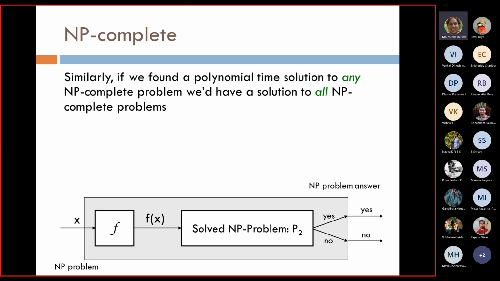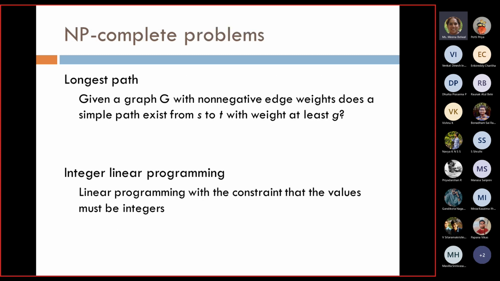So the thing is, if we found a polynomial time solution to any of the NP complete problems, then we would have a solution to all NP complete problems. Because by definition, one NP complete problem can be converted to another NP complete problem. So I should solve only one NP complete problem, then I am done. Somehow I will find the solution for the other NP complete problems as well.